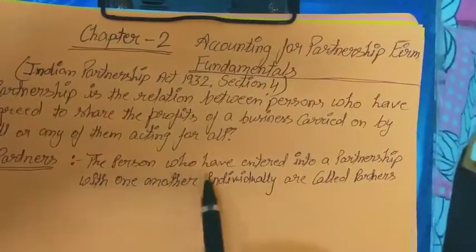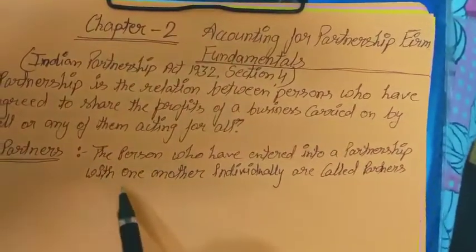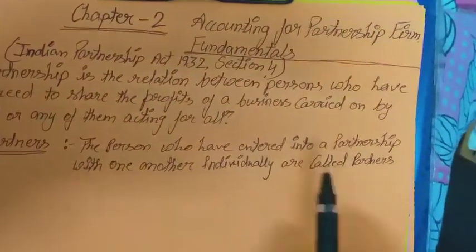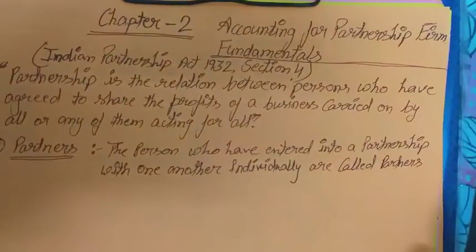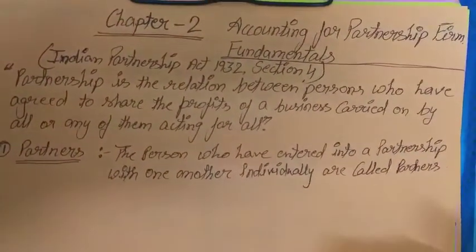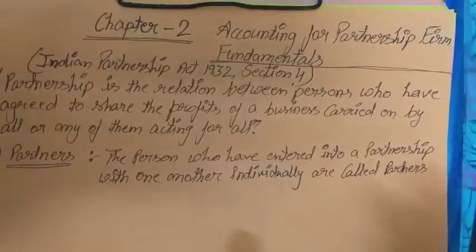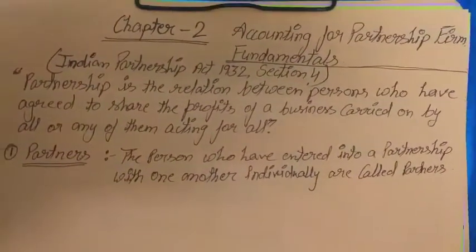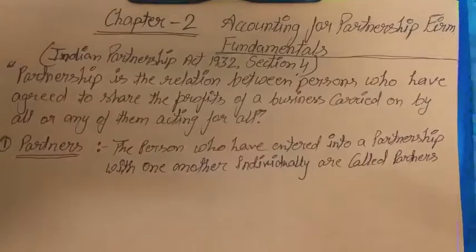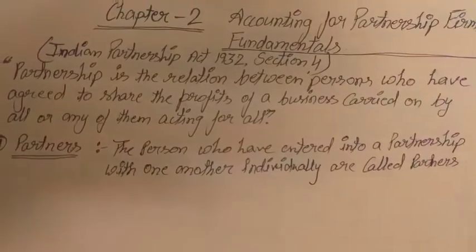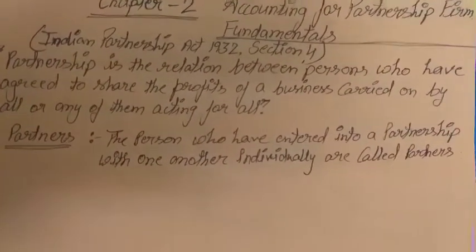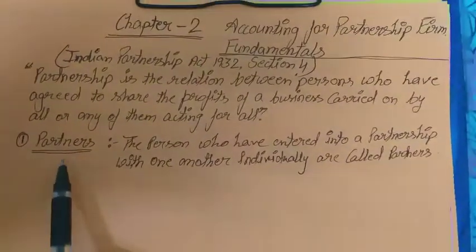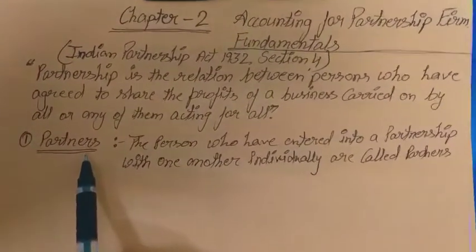So the persons who have entered into a partnership with one another individually are called partners. Many of the owners are there in a firm and they're running their business. But if we individually count the owner, then that individual person is a partner of that particular firm. This is the definition, or the meaning, of partners.